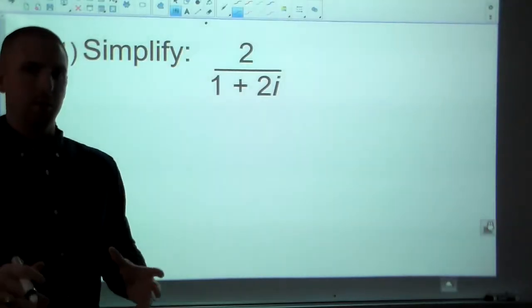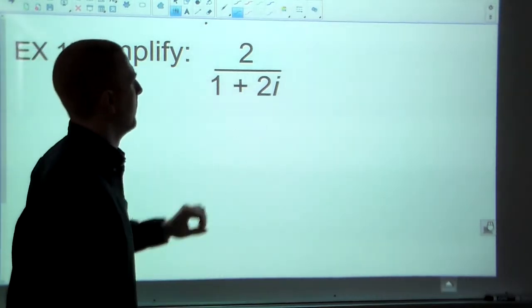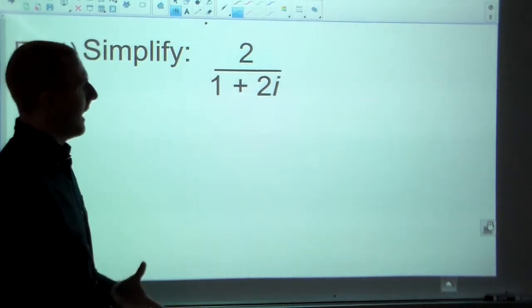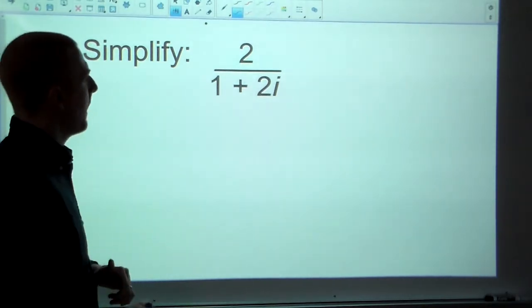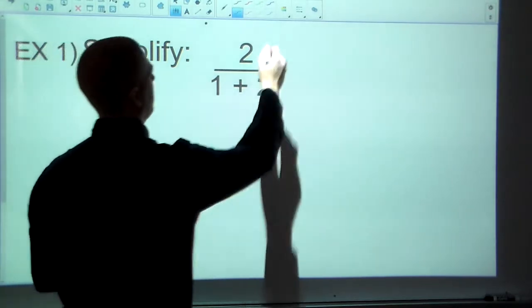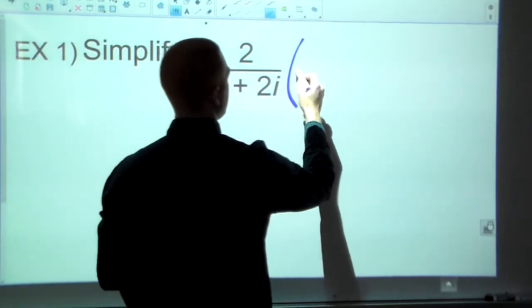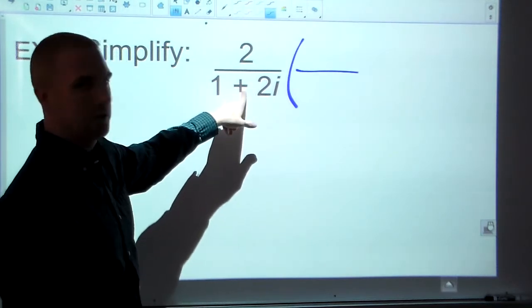Something else that's going to come up is rationalizing denominators when there's a complex number in there. And we've got to rationalize it because really that's a square root of -1. And the process for that was to multiply by the conjugate, so it's still the same thing. A conjugate is the same binomial, just with a different sign in the middle.